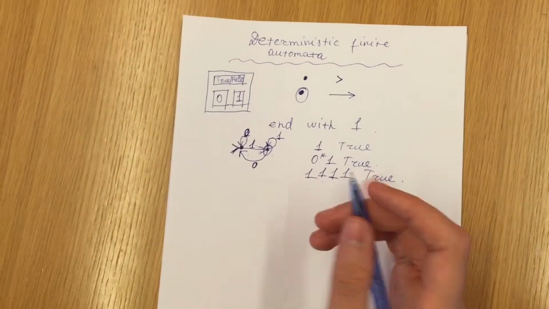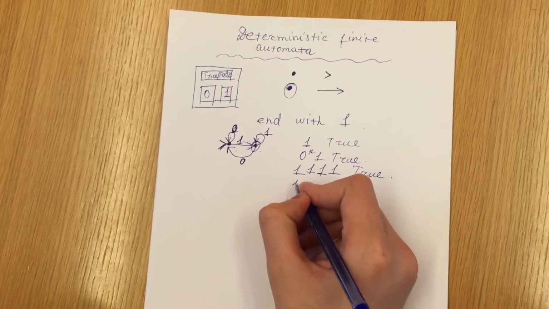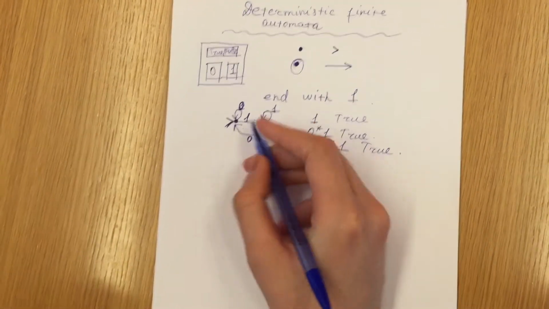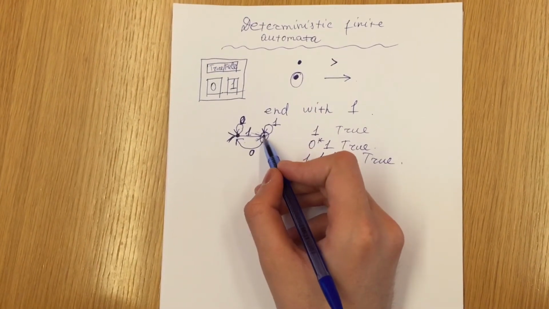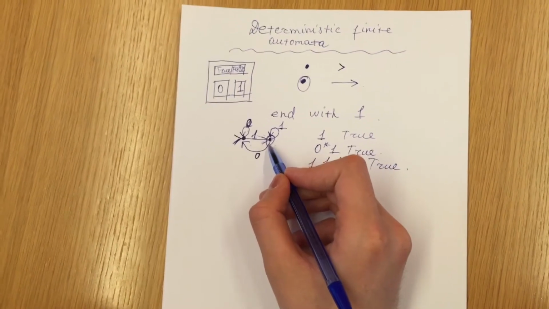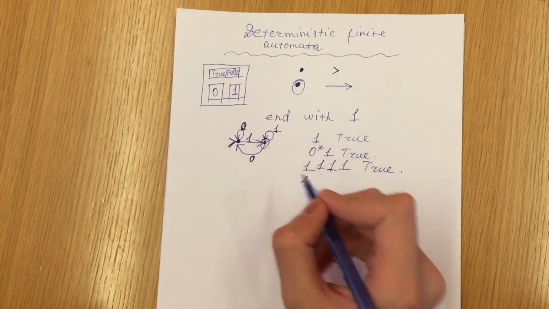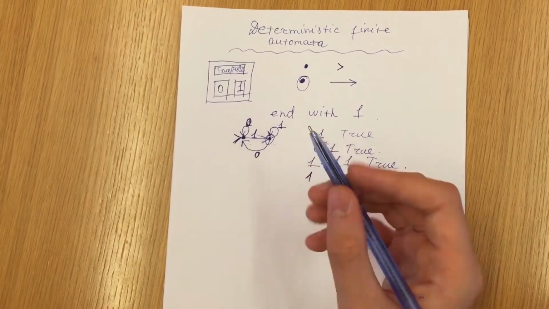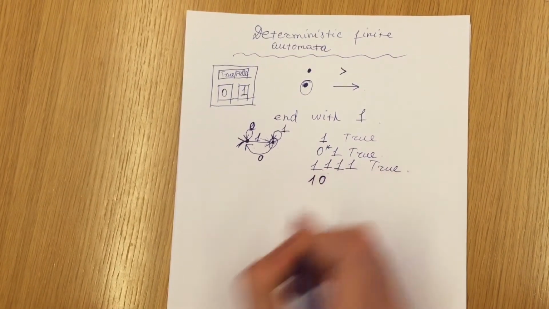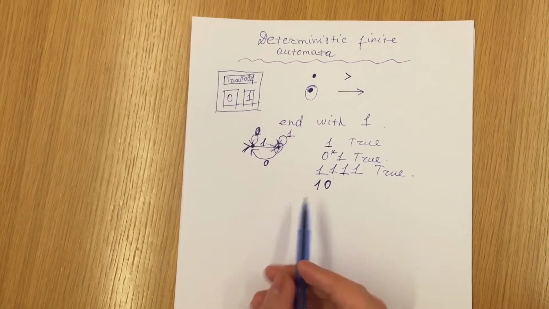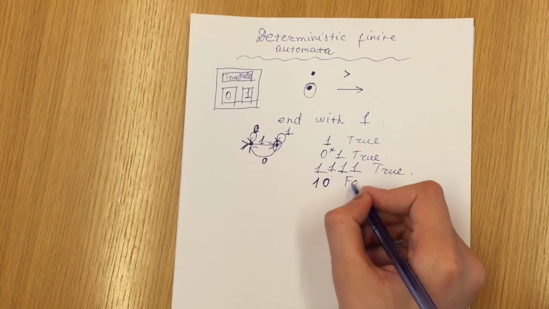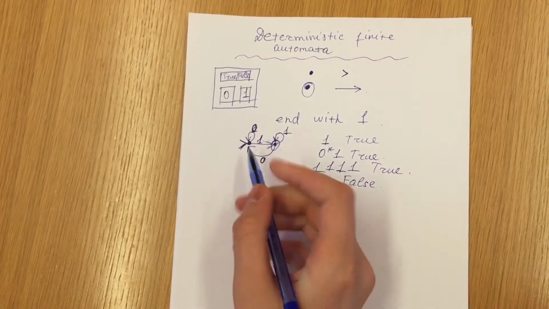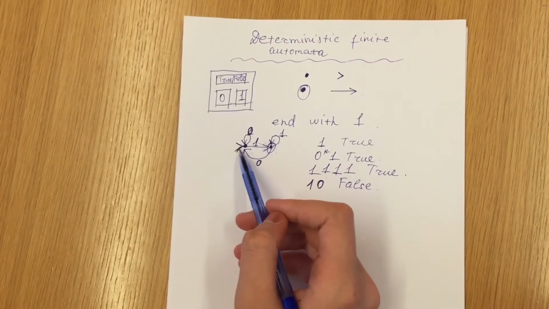But what if after 1 we put 0? We go 1 to the final state, but after that we go 0 to this state, which is not final. So what should we do in order to have true? It's false, because it stopped at this point.